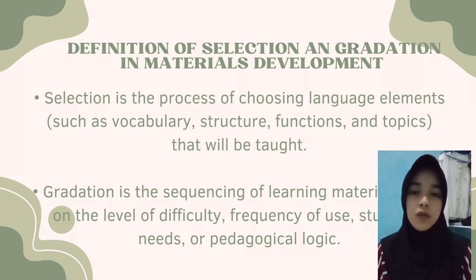Now, I want to explain about definition of selection and gradation in materials development. Okay, selection is the process of choosing language elements such as vocabulary, structure, function, and topic that will be taught. And then gradation is the sequencing of learning materials based on the level of difficulty, frequency of use, student needs, or pedagogical logic.